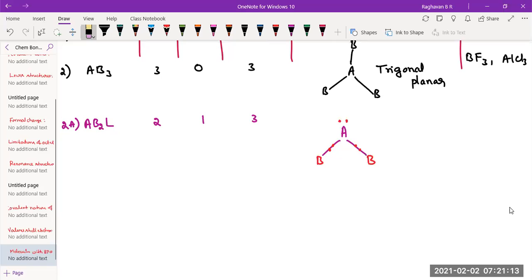Now, what kind of structure is this? Because one lone pair will reduce the number of bonds, the expected triangular geometry will not be there. So the structure of the molecule will be called a bent molecule, simply bent, or inverted V shape.